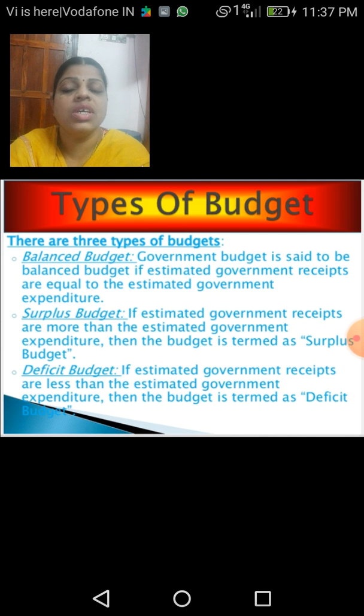So children, what we have discussed now is the different types of budget, and the three types of deficit: primary deficit, fiscal deficit, and revenue deficit. So children, I hope the explanation I have given for these types of budget is clear for you.